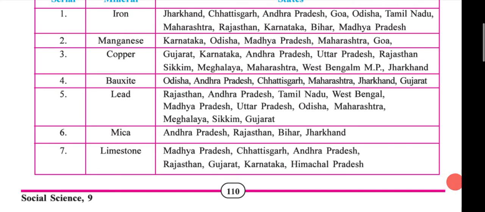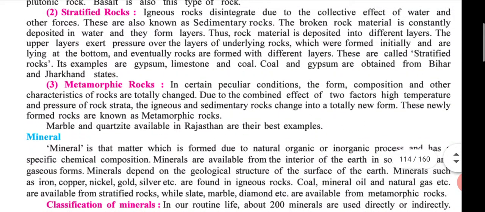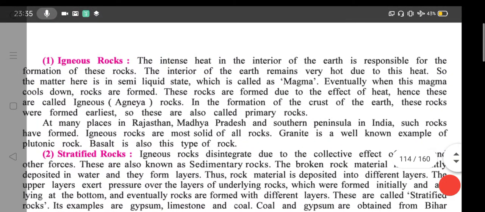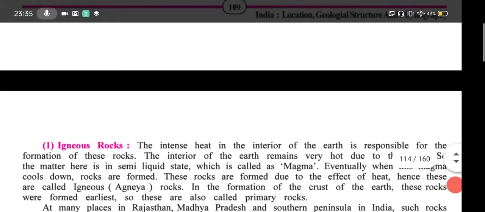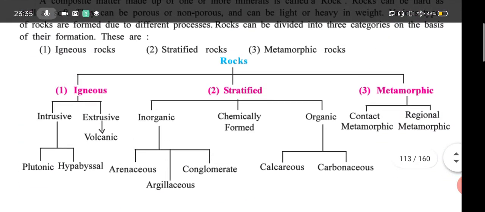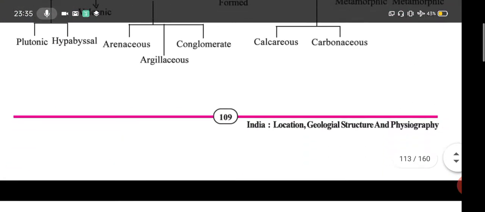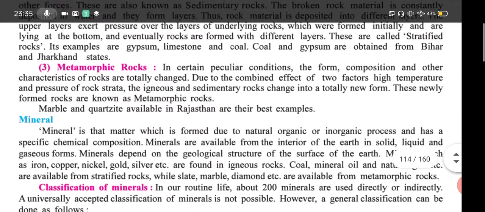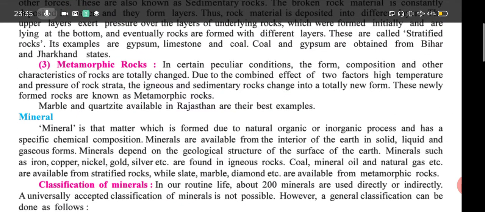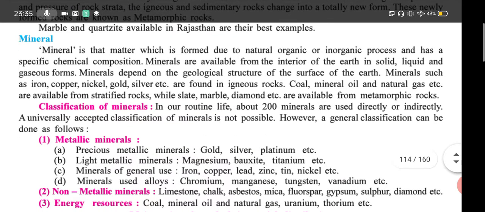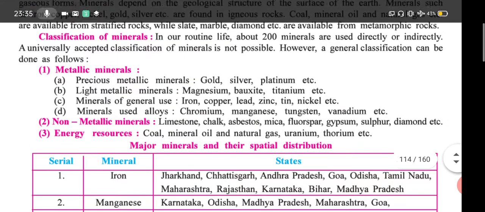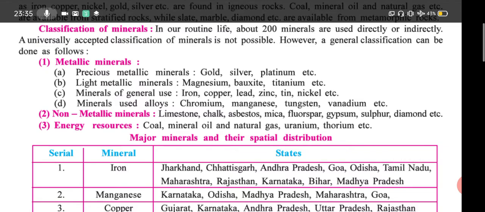Okay. Done? Done. Chalo. See students, in this chapter we studied rocks, then types, then formation in detail, then the definition of minerals, then classification of minerals, and then minerals and the states related to the respective mineral.